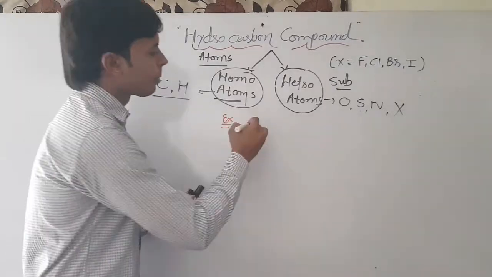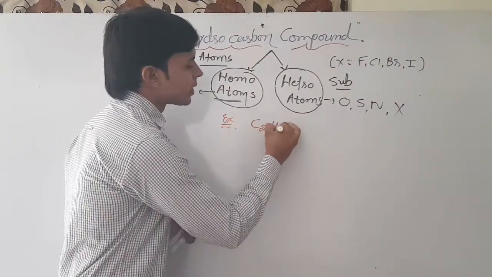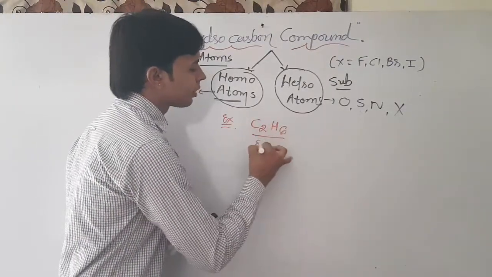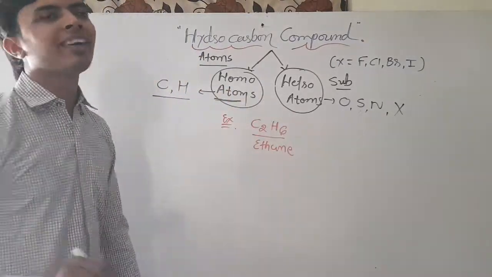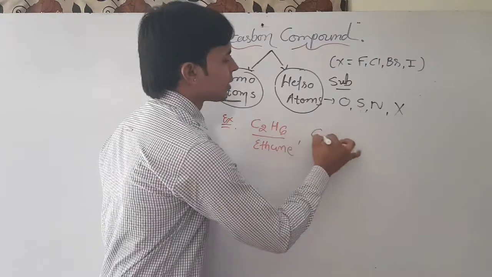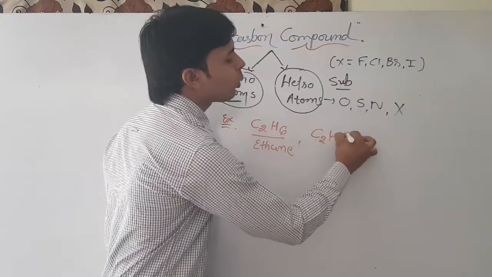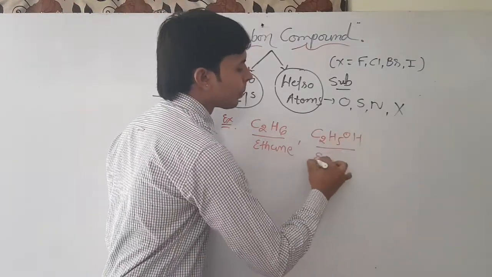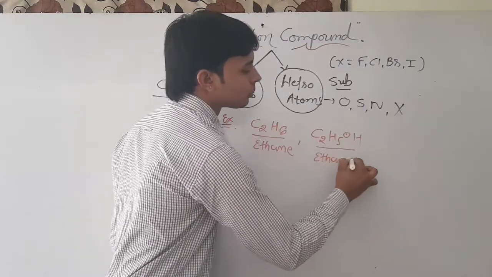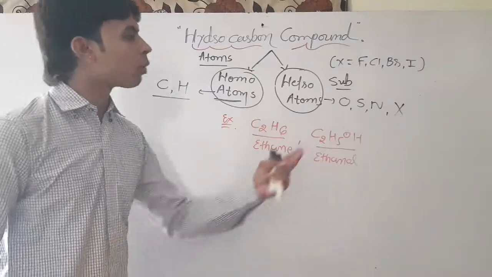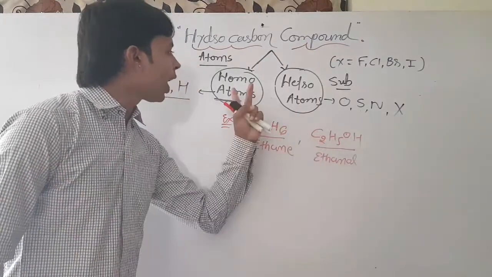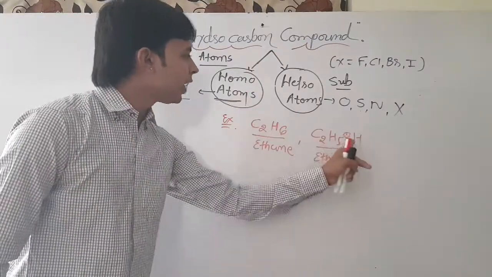Example: C2H6, ethane, is a hydrocarbon compound. C2H5OH, ethanol, is also a hydrocarbon compound, including both homoatoms and heteroatoms.